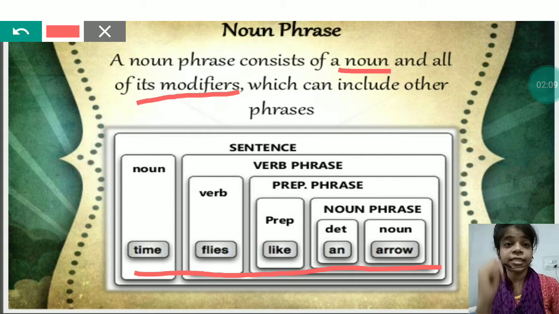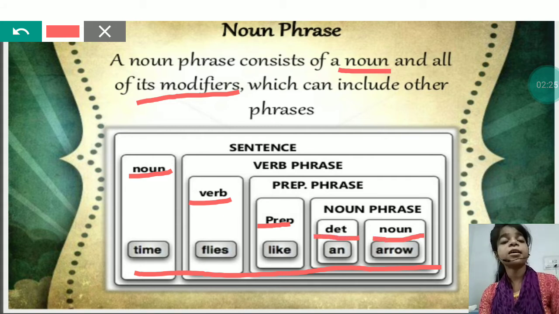Now in this sentence, time flies like an arrow, time is a noun, flies is a verb, like is a preposition because it is comparing, an is an article which is a part of determiner, and arrow again is a noun.